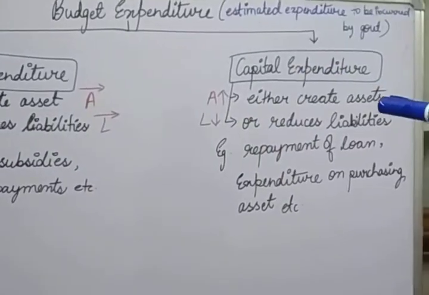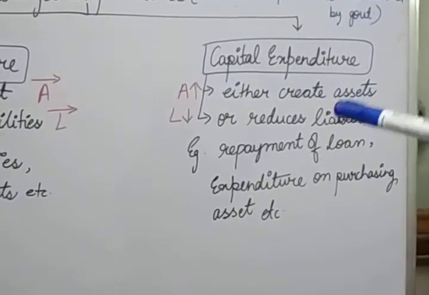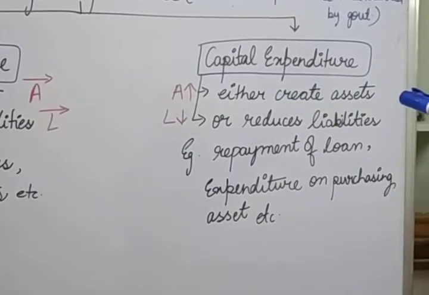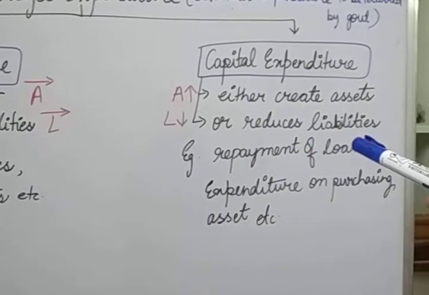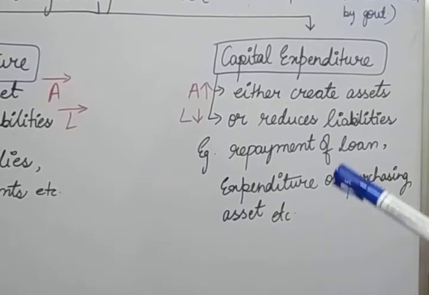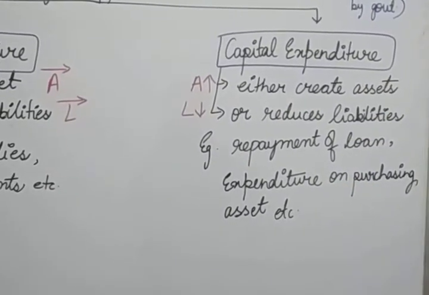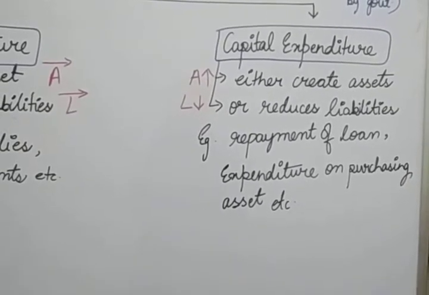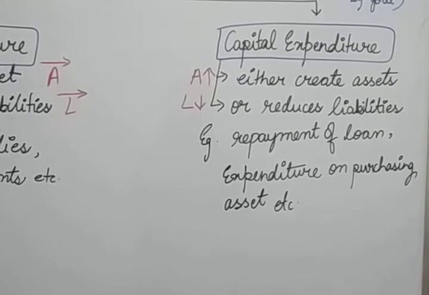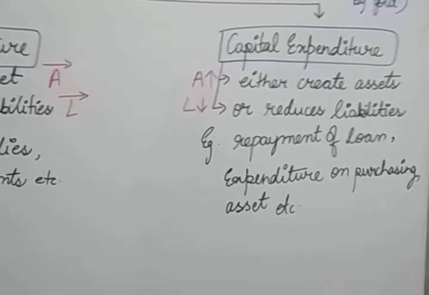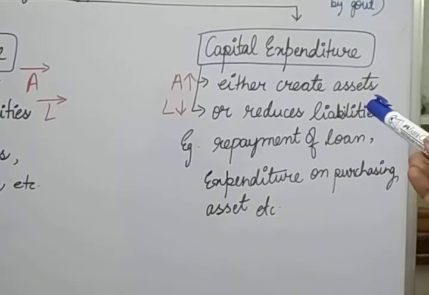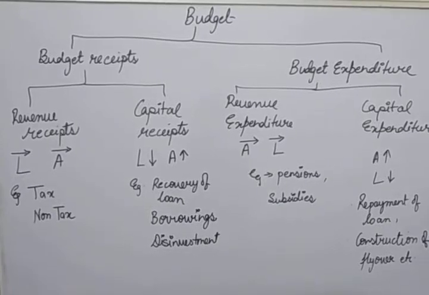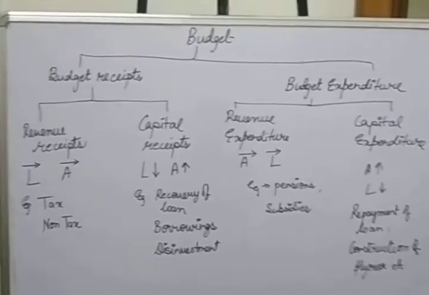Along with that, the second part is the capital expenditure. Capital expenditure is that type of expenditure by which the government can create assets or reduce the liabilities of the government. Example, repayment of the loan, expenditure on purchasing land, buildings, machinery, assets or other equipment, or the construction of roads and buildings. All such things will create assets for the government, and if they repay the loan, it will reduce the liabilities.